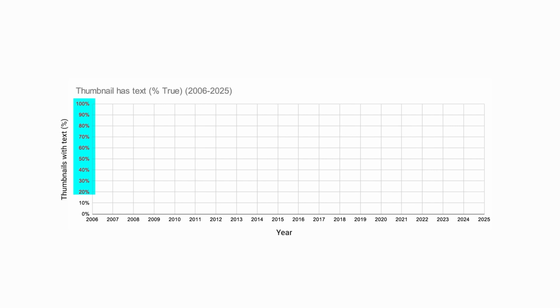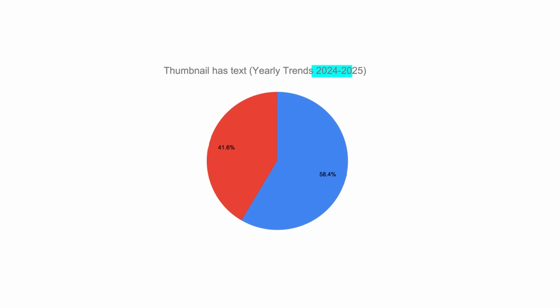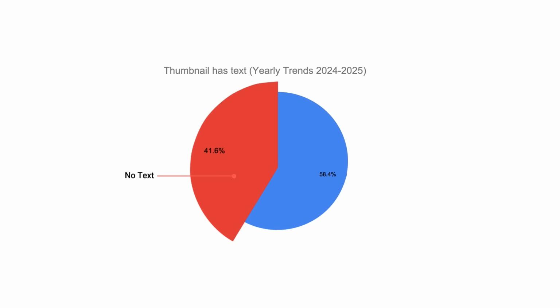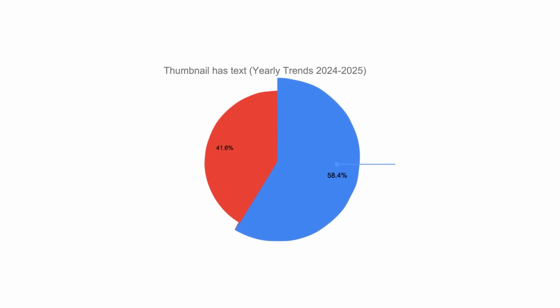This graph shows the percentage of top YouTubers who put text in their thumbnails year over year. So we can see from about 2006 to 2010, less than 40% of the top 100 YouTubers tended to put text in their thumbnails. But that all changed and more started putting text until about 70% tended to put text in their thumbnails in 2013. Interestingly though, from there, things started to drop off a little bit. And if we just look at data from the last year, you can see that 41.6% primarily don't have any text at all, and 58.4% do.